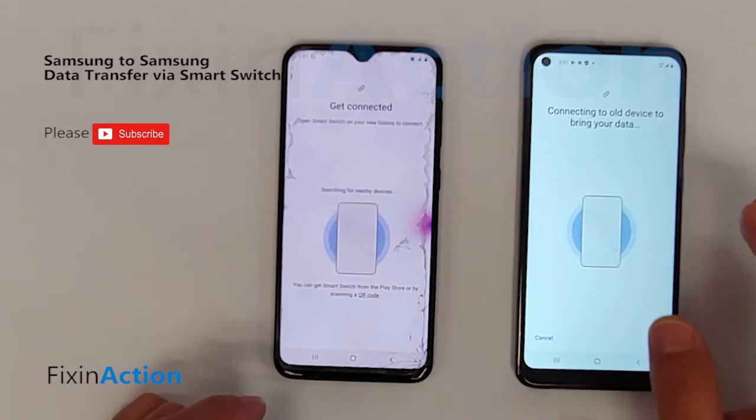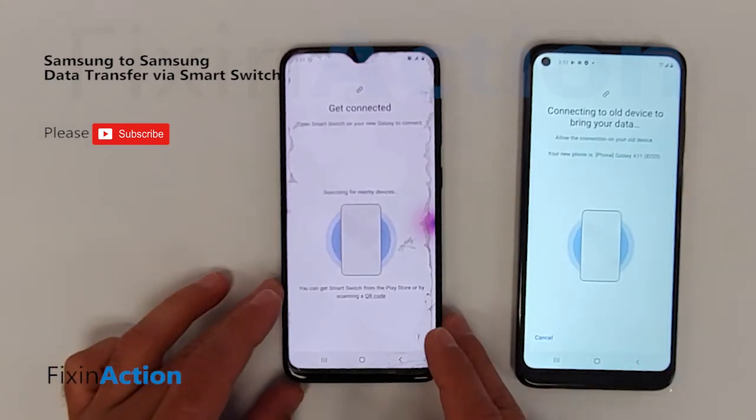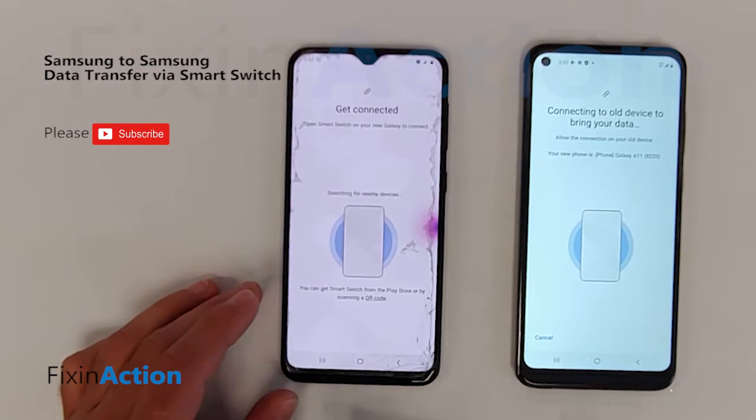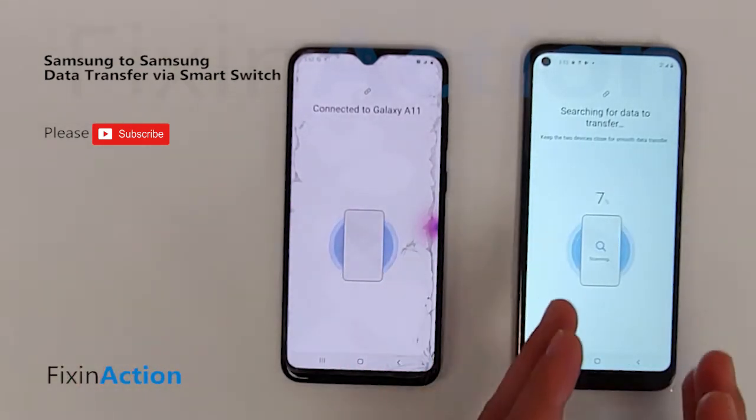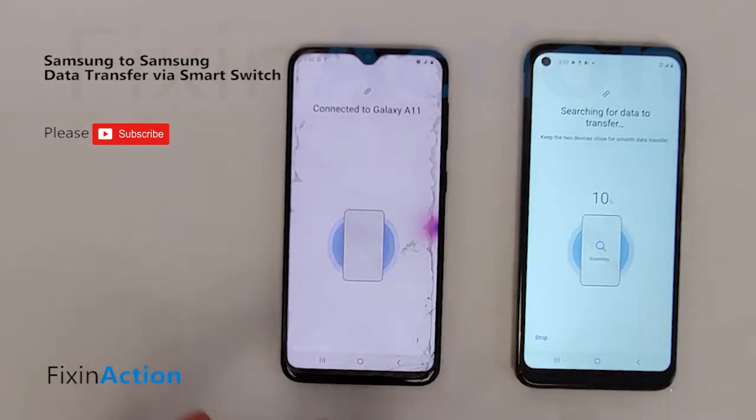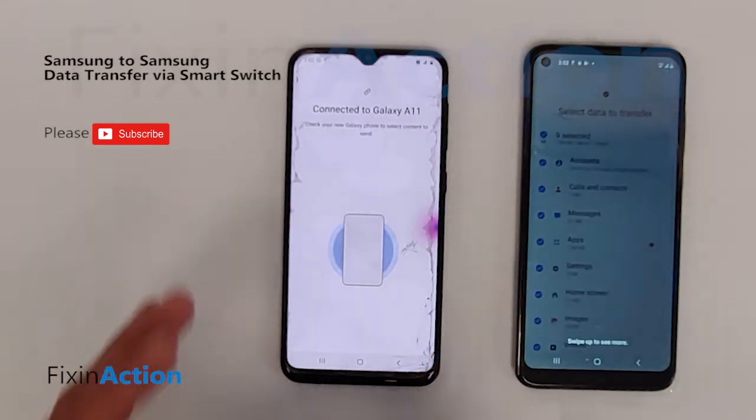Connecting to the old device to bring your data. Still scanning, allow. Now we have given permission that yes, we want to connect the old to the new device. For some reason, if it doesn't work, or if it asks you to update the software or the device, or if you see the QR code, follow the instructions on the QR code.